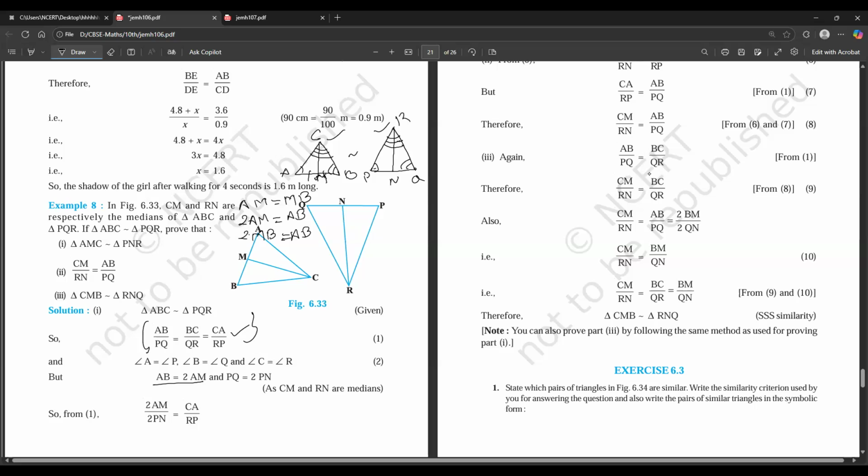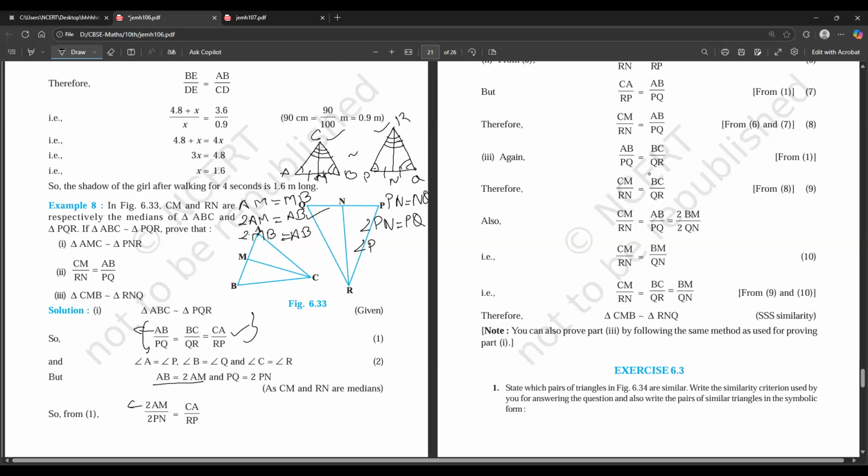But to prove what we are proving here, triangle AMC is similar to triangle PNR, we are going to use this particular value: 2AM is equal to AB. So instead of AB, I am writing 2 times AM. Similarly, in triangle PQR, the median RN is going to divide PQ, so PN is equal to NQ. So 2 times PN is equal to PQ.